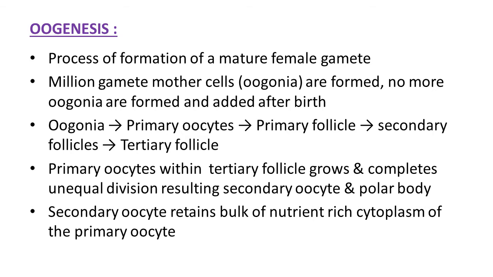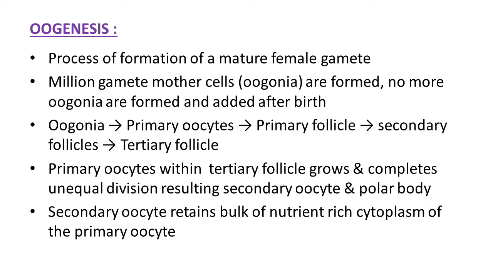This primary oocyte develops primary follicles. These primary follicles mature, meaning they are surrounded by a layer of cells and tissue. These primary follicles develop into secondary follicles. Again further development takes place.